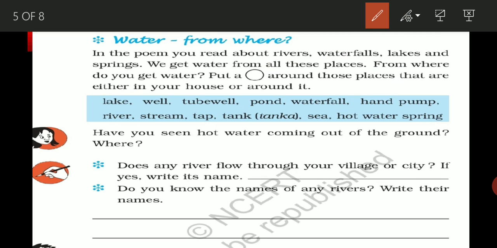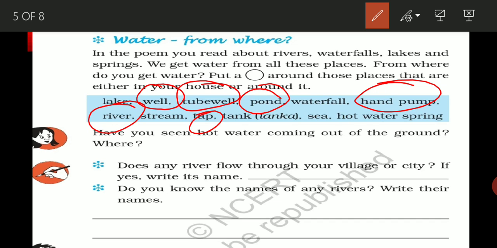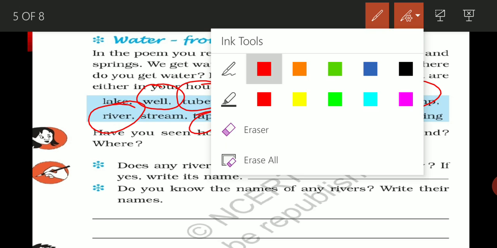Basically, if we are talking about Gorakhpur, there is no kind of lake, so we are not going to circle it. Well, in the village side you can see the well, tube well also, ponds also. Waterfall we are not going to circle because it is not available in our surroundings. Hand pumps, river, tap, tank, okay, that much. And the rest of the things are not available in our surroundings, so we are not going to circle them.